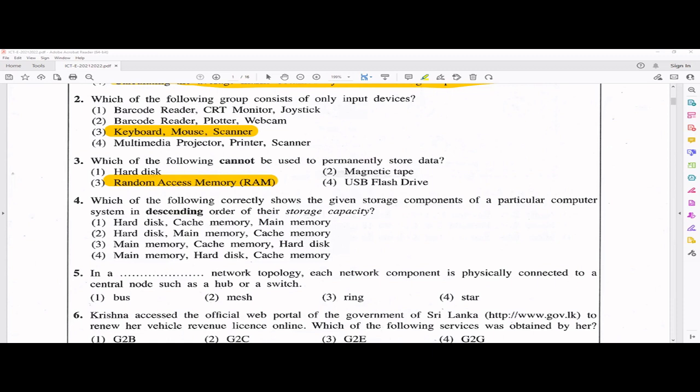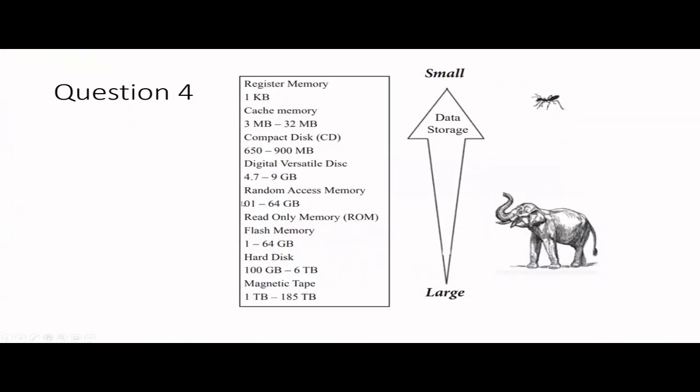So in your textbook, there is a nice picture to show the data capacity, right? So remember, register memory is having very less capacity because it is very expensive. So cache memory comes next. CD, I told you CD is about 900 MBs, right? And then we have DVDs, up to 9 GB. Then we have RAM, ROM, flash memories, hard disks, right?